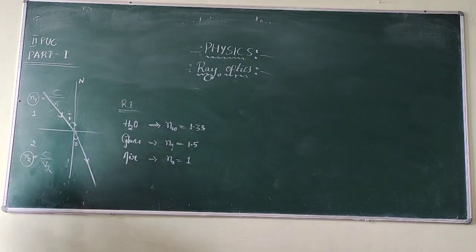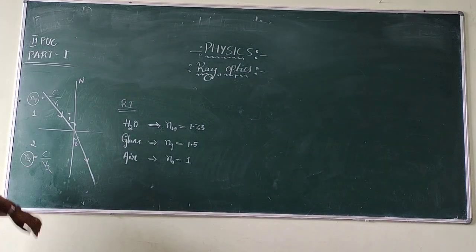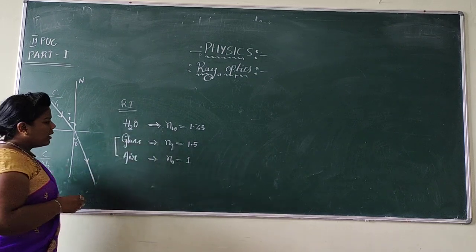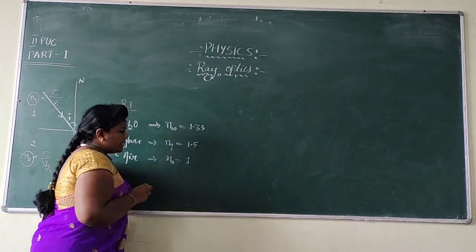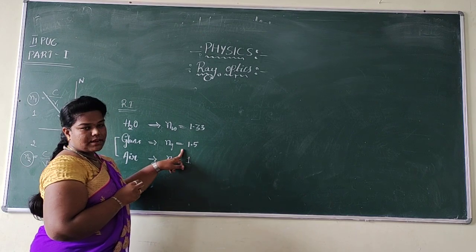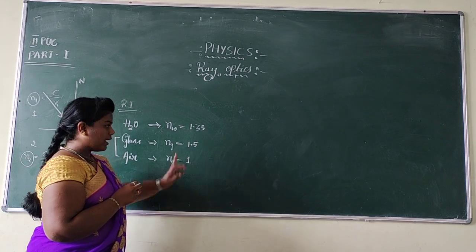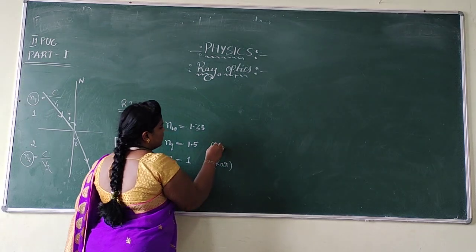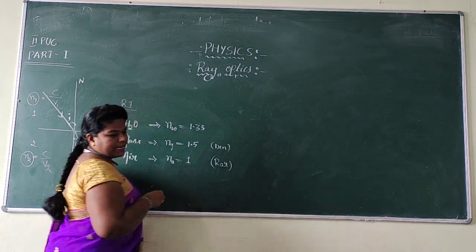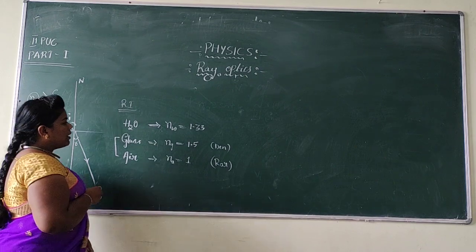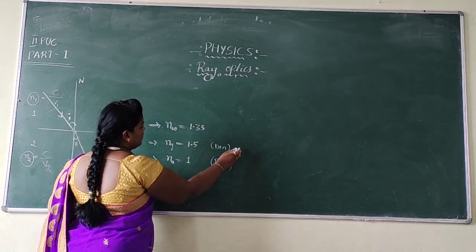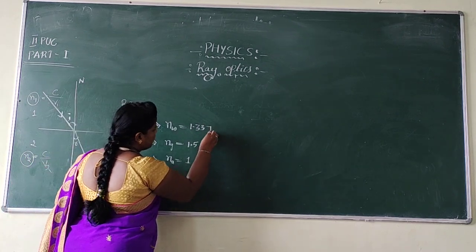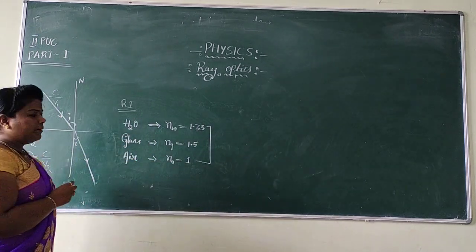So you can observe, now I am going to compare two different mediums. If I compare air and glass, air is having a refractive index 1, glass is having a refractive index 1.5. So air is considered a rarer medium and glass is considered a denser medium, right? Now I am again going to consider two other mediums, that is water and air.